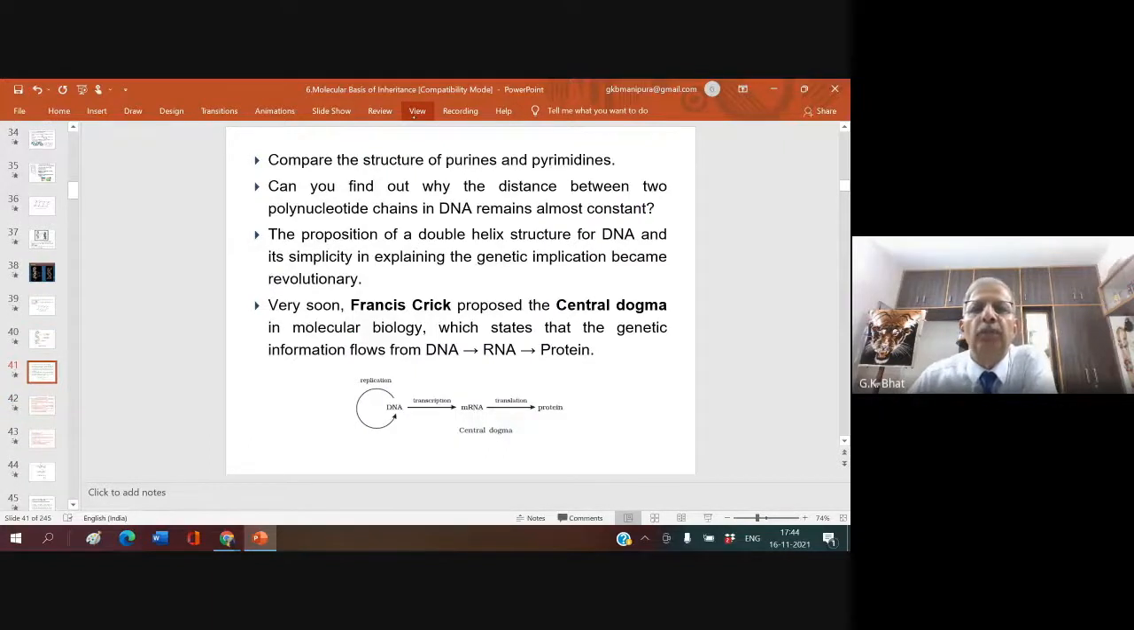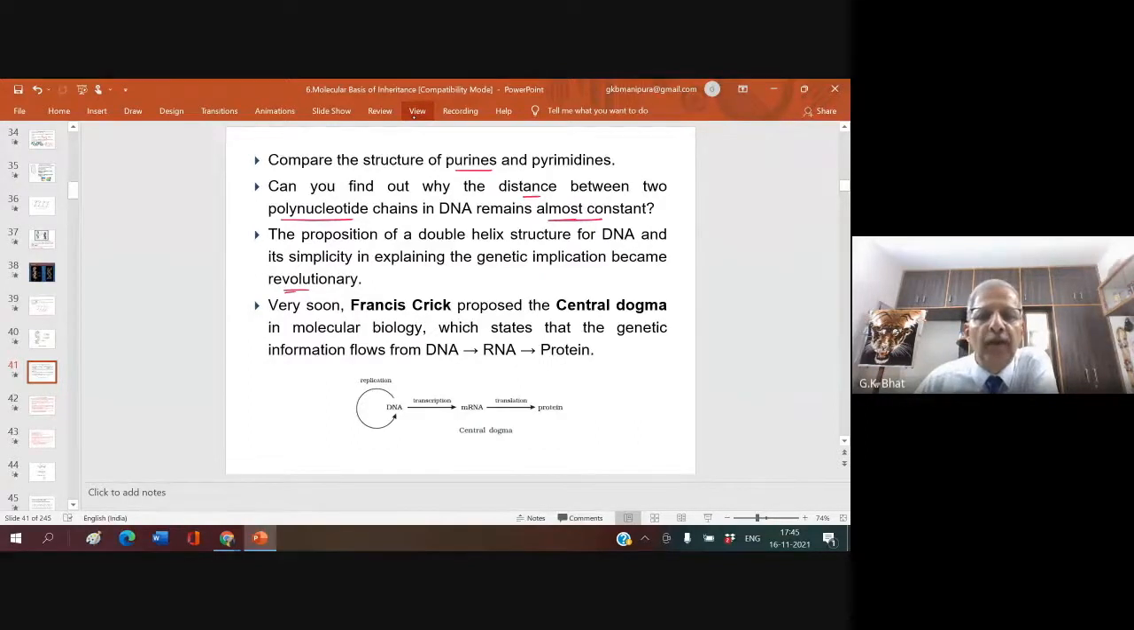Compare the structure of purines and pyrimidines. Again, this is what I already told you. Can you find out why the distance between the two polynucleotide chains in DNA remains almost constant? The proposition of a double helix structure for DNA and its simplicity in explaining the genetic implication became revolutionary. So, why is it constant? Because a double ringed base always pairs with a single ringed base. Therefore, the distance between the two DNA chains remains always constant.